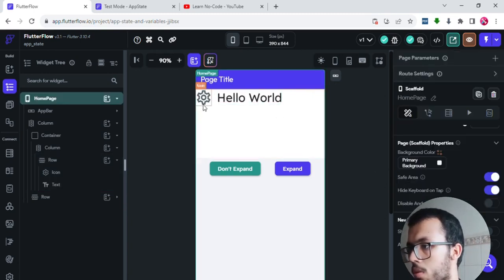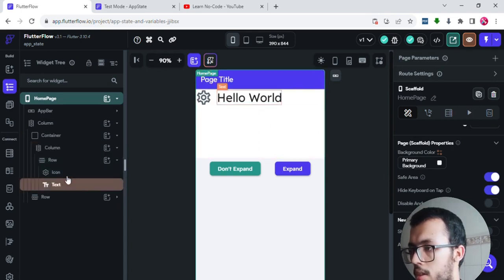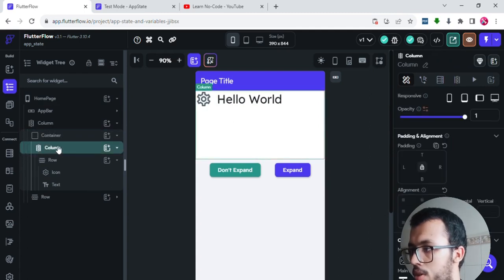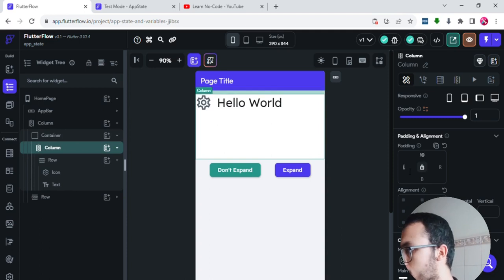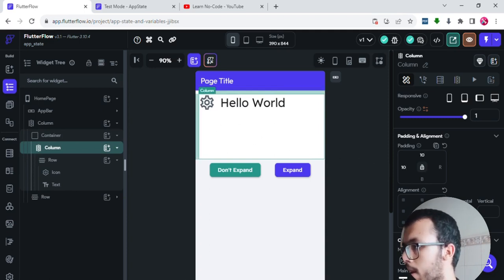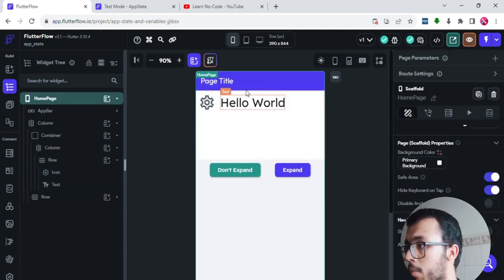So that's cool. As you can see, they are close to the edge of the container. This is our container, and I want to take its child and add some padding. Its direct child is the column. I will add a padding on the top. We add 10 and also 10 on the left. So they are a little bit away from the edges of that container.